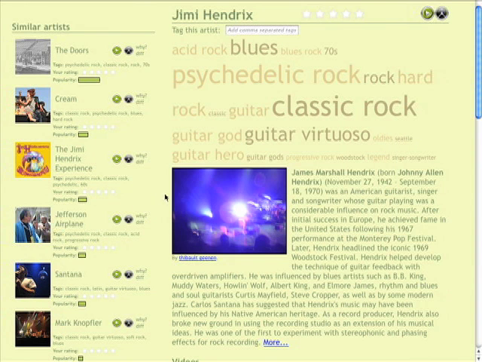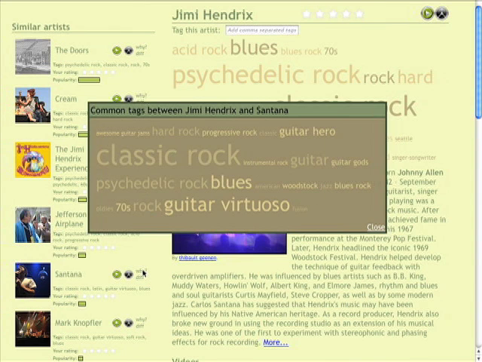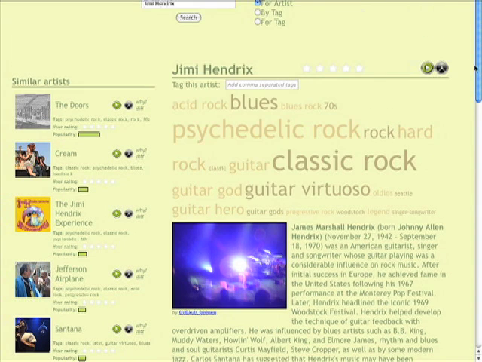We can look at a different artist, say Santana, and we'll see a different tag cloud. We still see classic rock, but we start to see larger tags like guitar virtuoso, guitar, and a little less emphasis on psychedelic rock. So by using these tag clouds, we can get a better idea of why the recommender is recommending a particular artist.